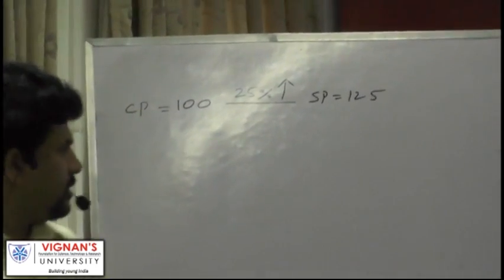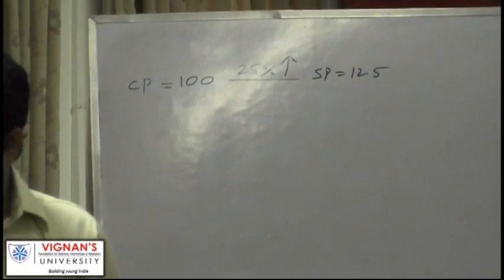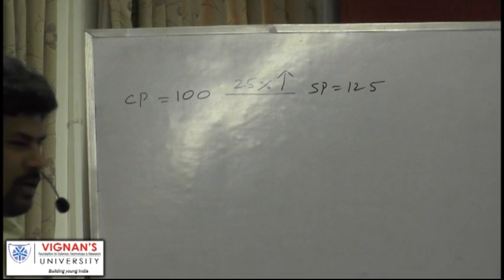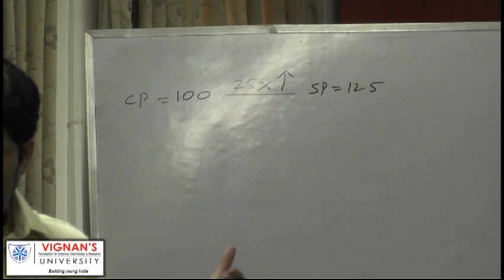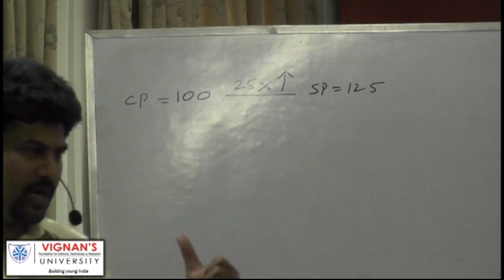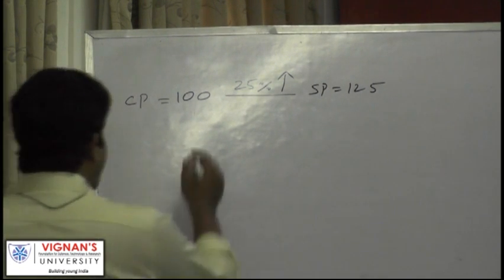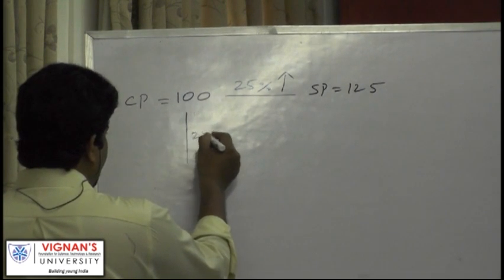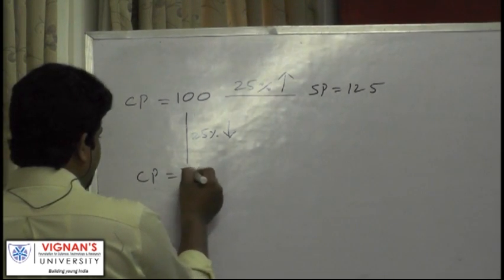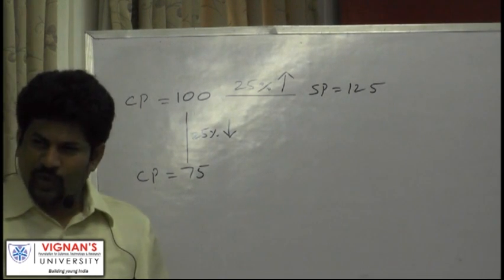Now, the second statement of the problem says he bought it at 25% less. At what price did he buy it? At present he bought it for 100. And he bought it for 25% less. So cost price is how much? 75. And sells it for rupees 25 less.